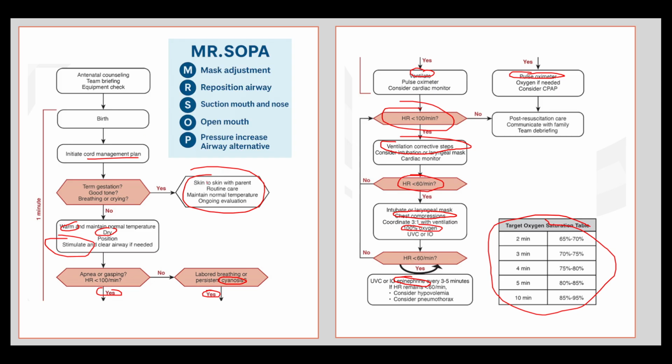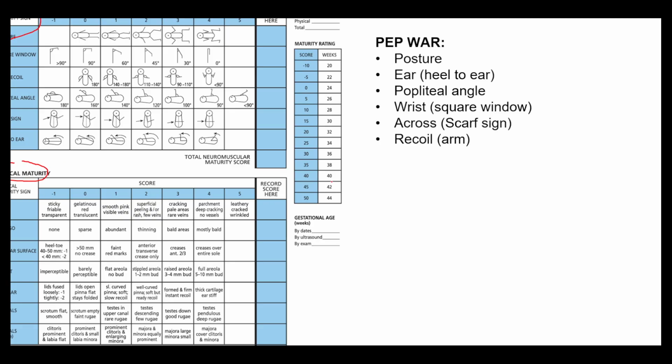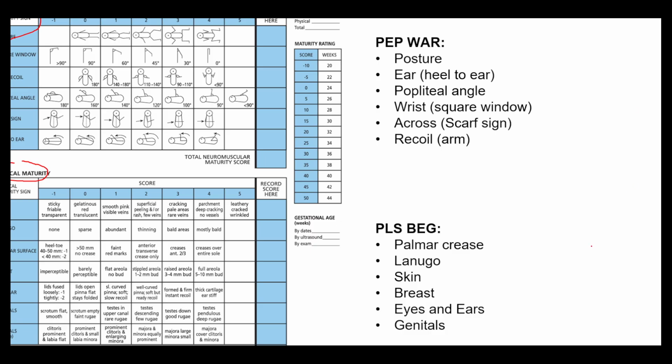Okay, and this is Mr. SOPA, as we talked about before. This is the Ballard scoring system. There's basically two components to it. There's the neuromuscular part, and then there is the physical part. I have a mnemonic for it: PEP war for the neuromuscular, please beg for the physical. But again, I don't think it's very high yield. It's just to be familiar with the things that you might look for. So like palmar crease might be absent, lanugo will increase, things like that.